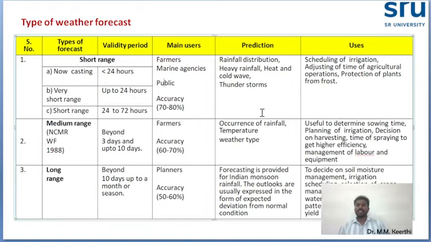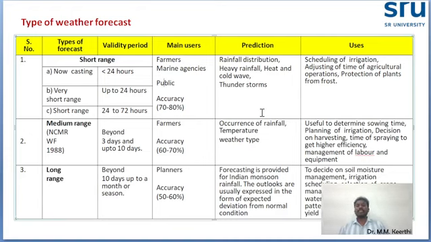In short range weather forecasting, again they divide it into three types. One is nowcasting, the second is very short range forecasting, and the third is short range weather forecasting. Nowcasting is where the validity period is less than 24 hours. Very short range means up to 24 hours, and short range means 24 to 72 hours.